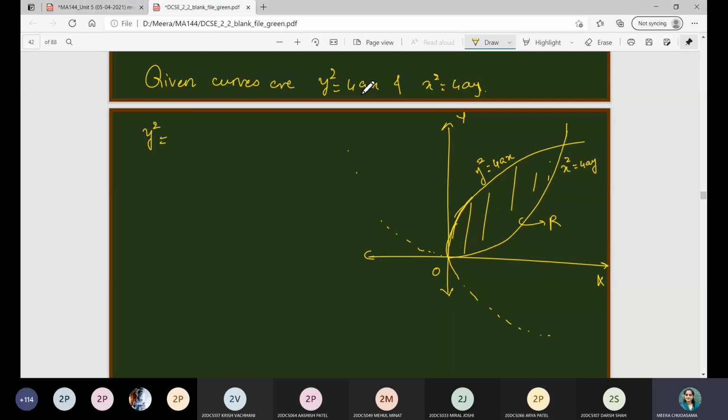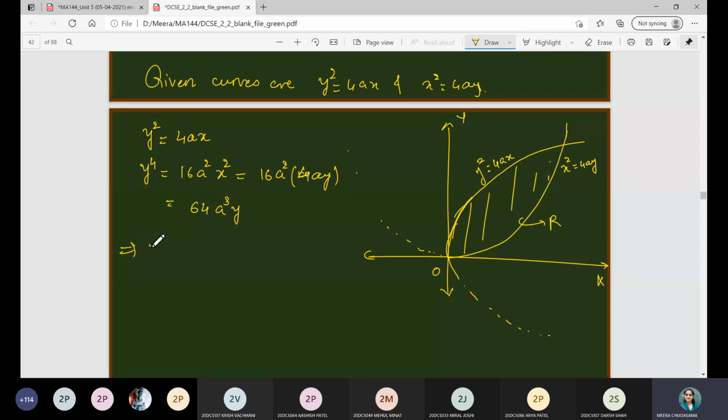So let me start with one curve and substitute the other value into it. In y square is equal to 4ax, we know the value of x square, so I will just square it. So it is 16a square x square, but x square is nothing but 4ay. So it is 16a square into 4ay, which is nothing but 64a cube y.